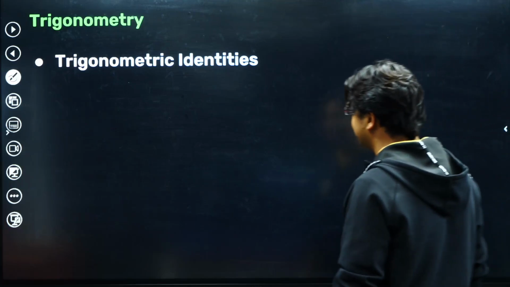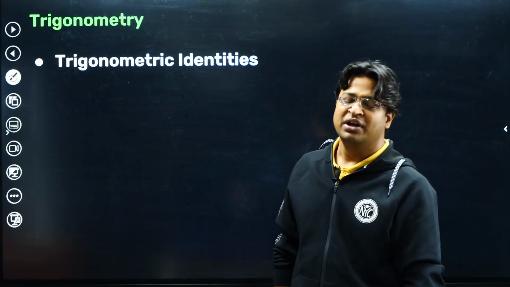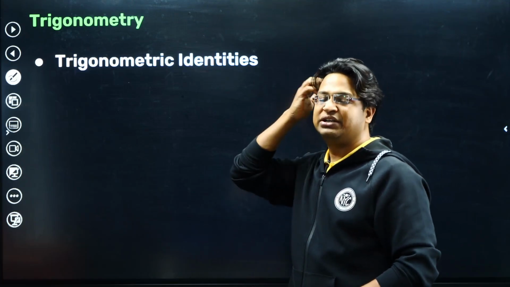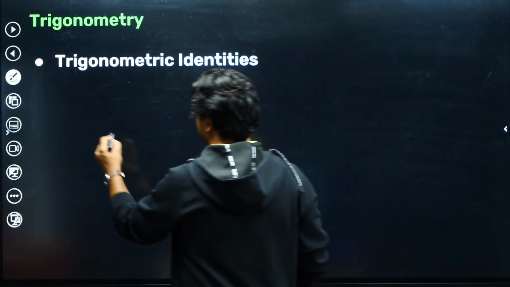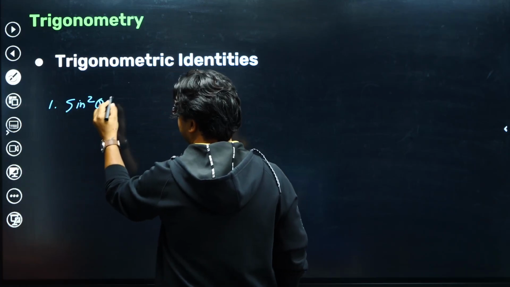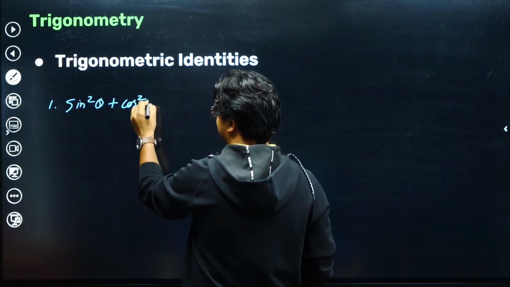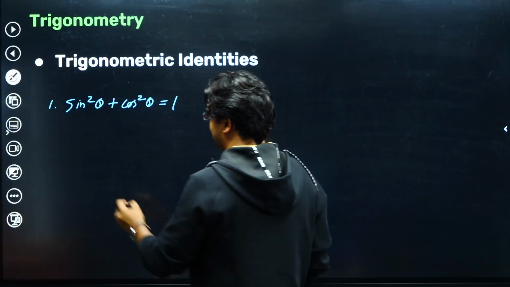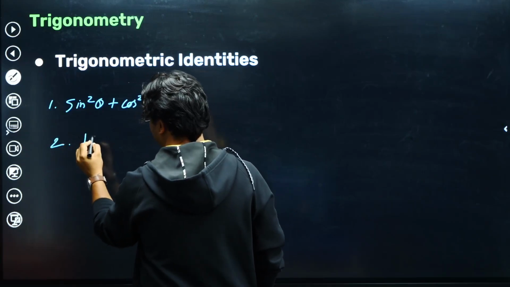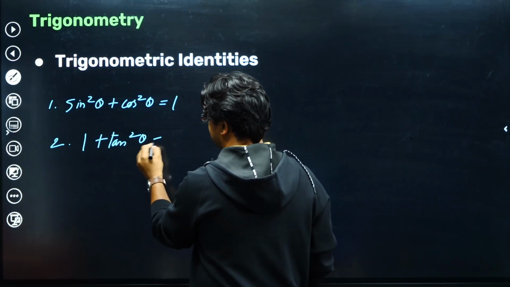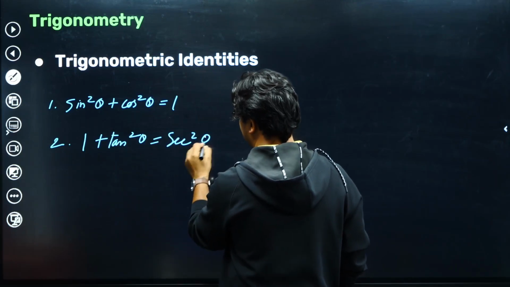Now what are trigonometric identities? Identities mean relations which are always true. Okay, so there are some trigonometric identities that I want you guys to learn, and those are these. The first one is sine square theta plus cos square theta is 1. So that is one trigonometric identity. Okay, then 1 plus tan square theta is equal to sec square theta.